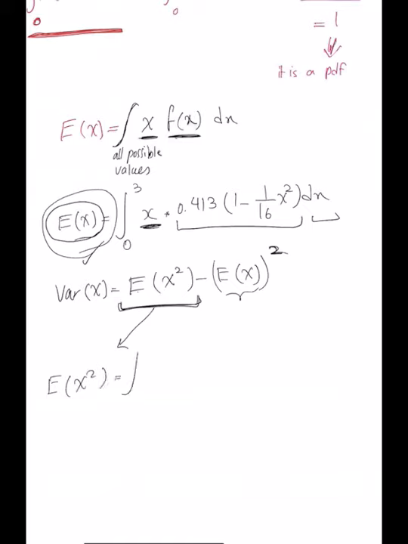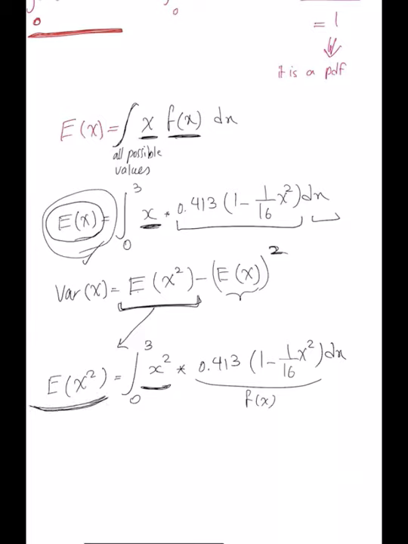Integral from 0 to 3 of x squared multiplied by f of x dx. That gives you the expected value of x squared. And you already know the expected value of x. So do the calculations to find what is the variance of this random variable.